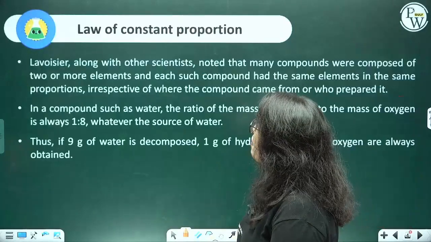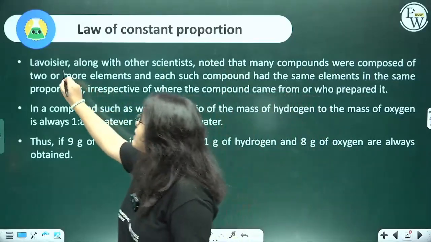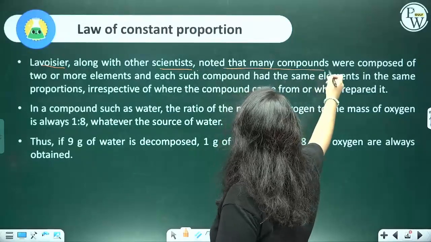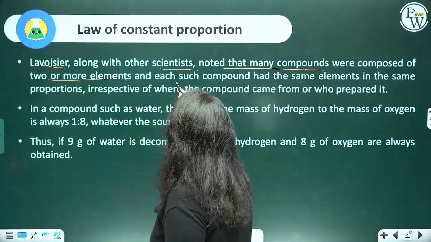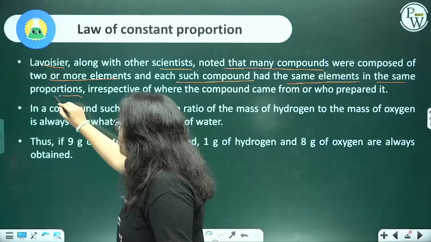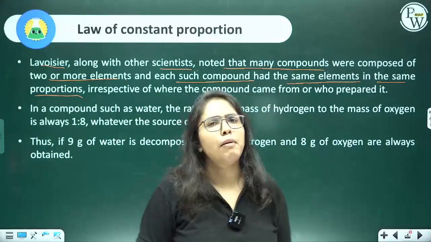Alright. Then what is the law of constant proportion? Lavoisier, along with other scientists, noted that many compounds were composed of two or more elements and each compound had the same elements in the same proportions. Let me decode this for you. Let's talk about water.